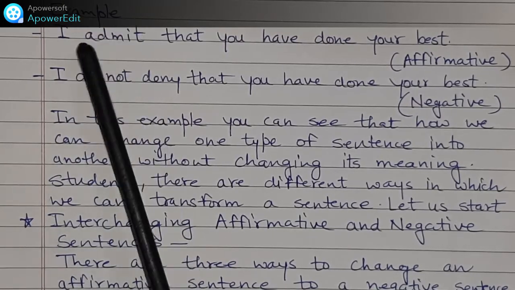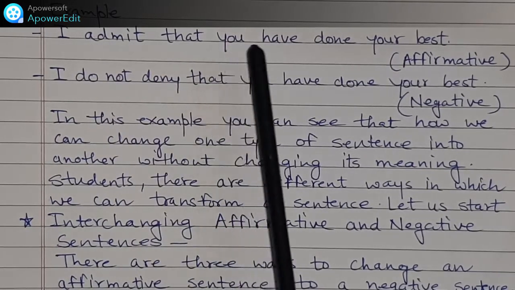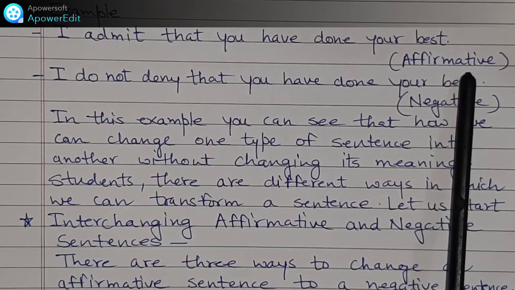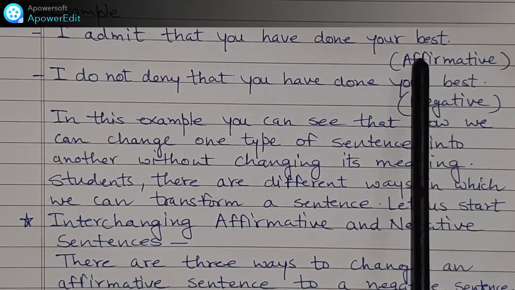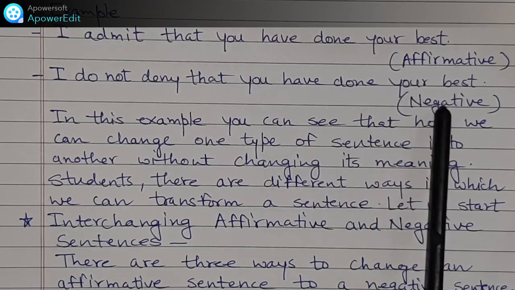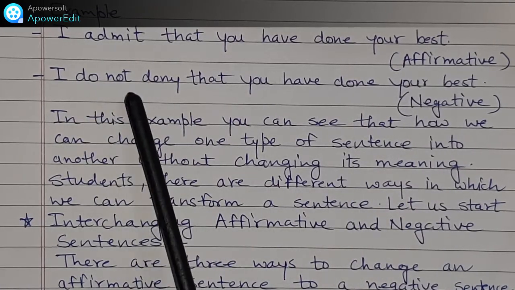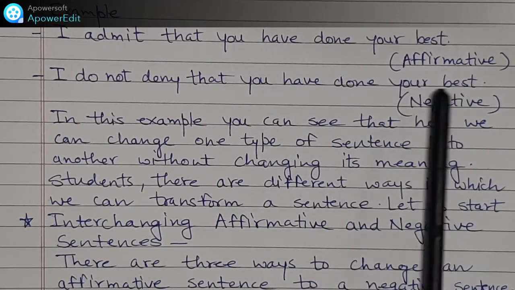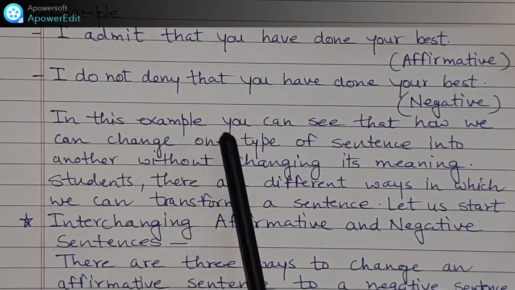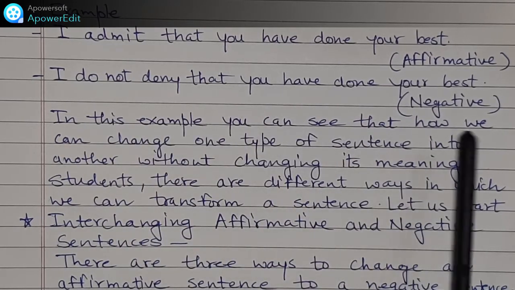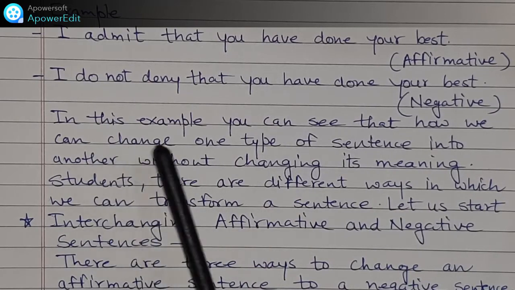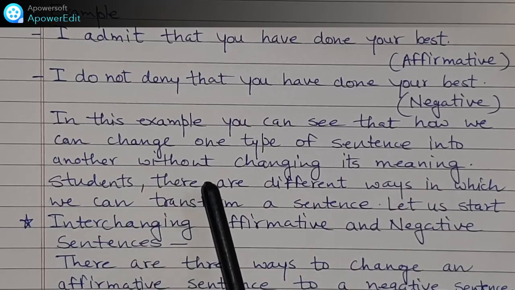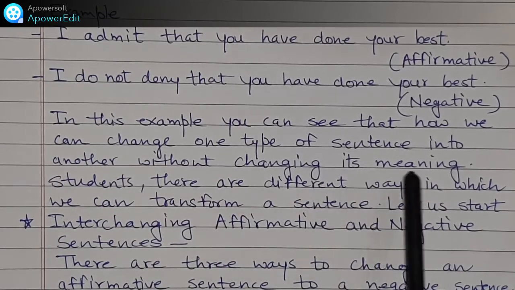For example, I admit that you have done your best. Affirmative sentence. Without changing its meaning, how can we change it into negative? I do not deny that you have done your best. In this example, you can see how we can change one type of sentence into another type without changing its meaning.